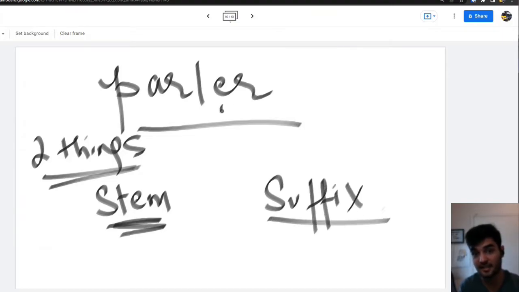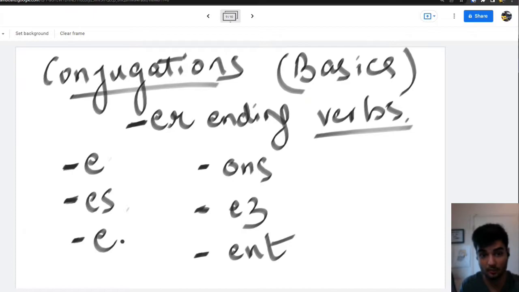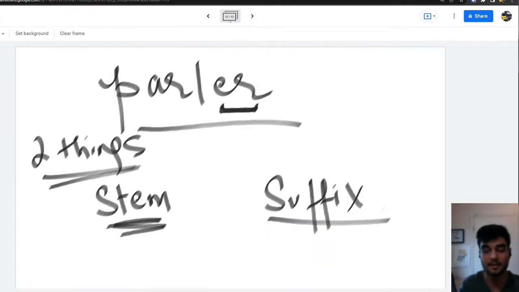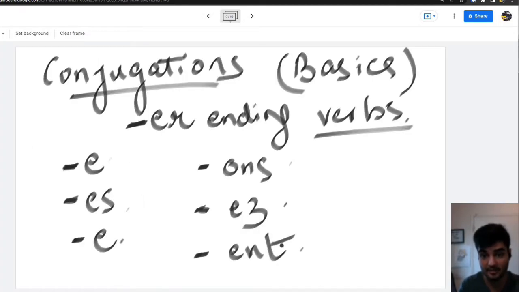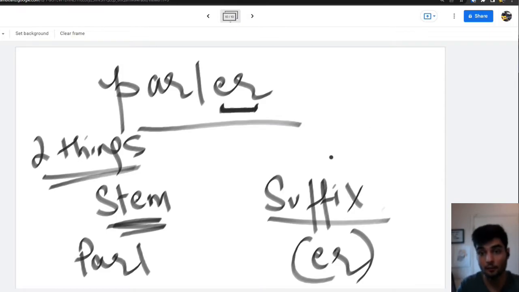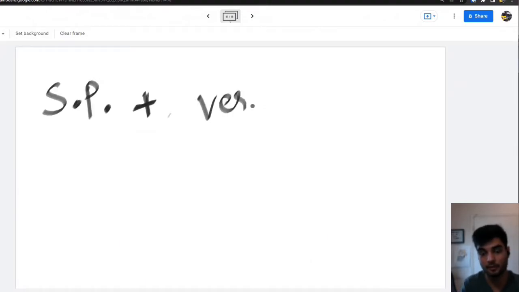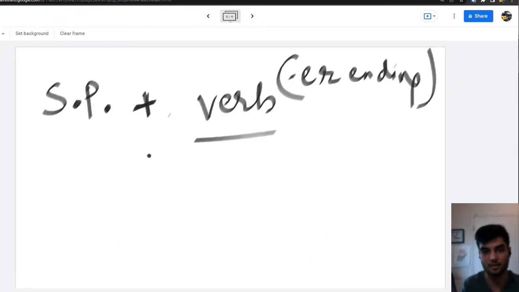So the suffix is er, which will change according to the conjugation, and it will change this way. So the stem is parl, the suffix is er, and er will be replaced by these six patterns depending on what subject pronoun we are conjugating it with. Plus a verb is comprised of what?